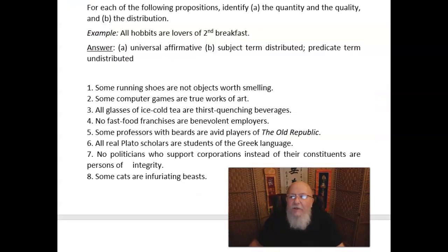Similarly, I could ask you to identify the quantity and the quality and the distribution. For example, suppose we have the statement, all hobbits are lovers of second breakfast. Well, that's a universal affirmative. The subject term is distributed, and the predicate term is undistributed. So, some running shoes are not objects worth smelling. Now, there's a true statement, if there ever was one, right? Well, that's a particular negative, and the subject term is undistributed, and the predicate term is distributed. Some computer games are true works of art. That's a particular affirmative, and both terms are undistributed.